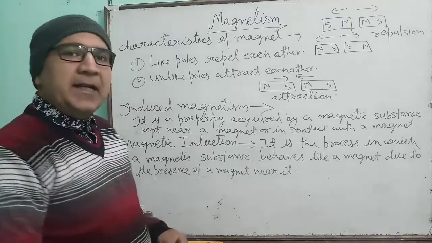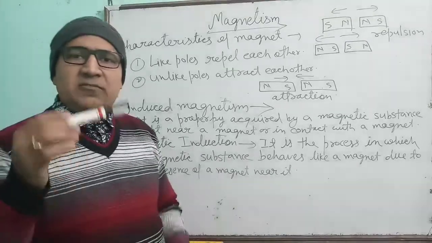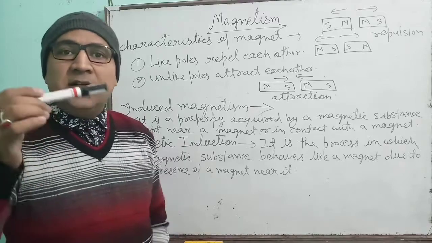Okay, magnetic induction is the process by which one iron material is made a magnet.